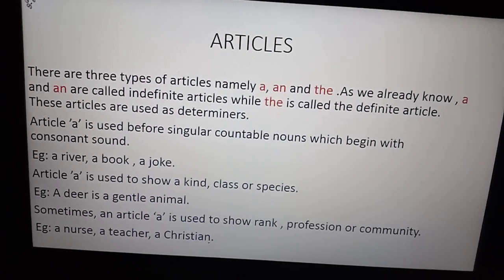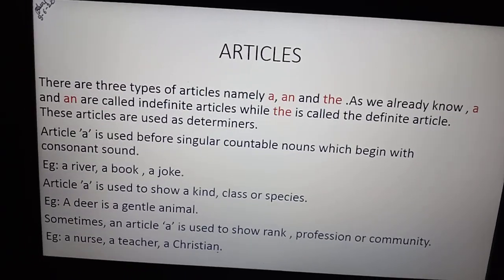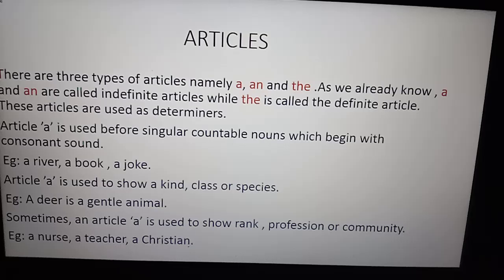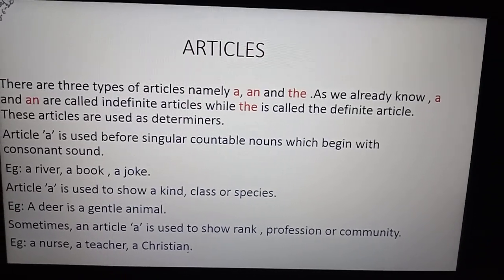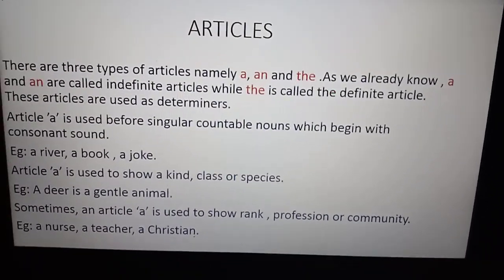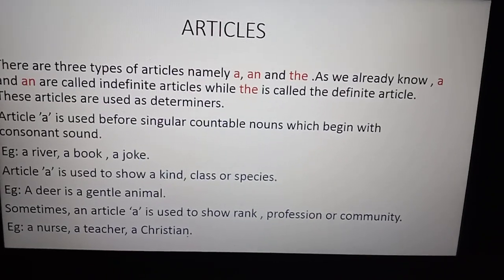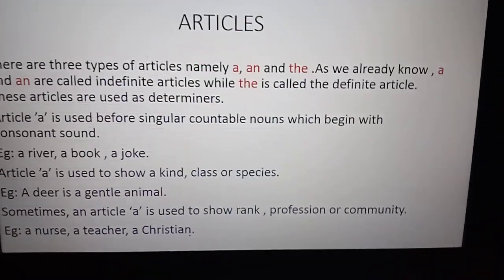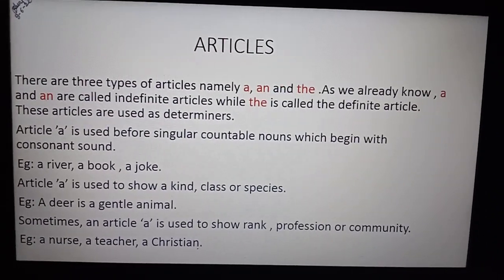Consonant sounds are all sounds except the vowels. What are the vowel sounds? A, E, I, O, U. Except these five vowels, all other letters are consonant sounds of English.